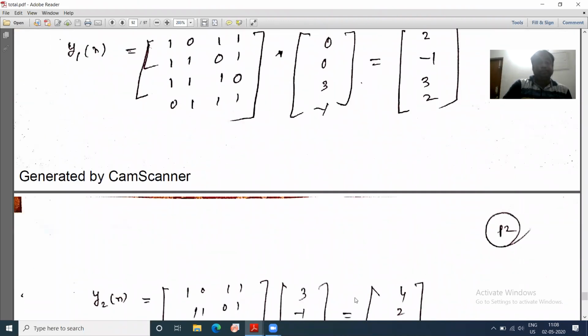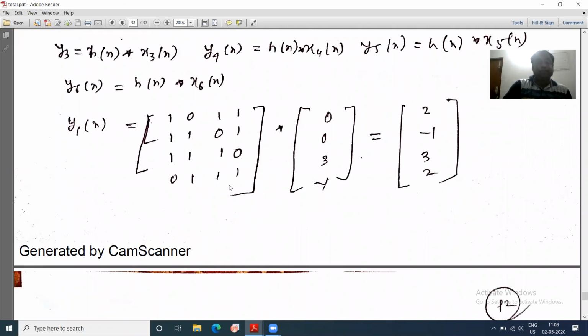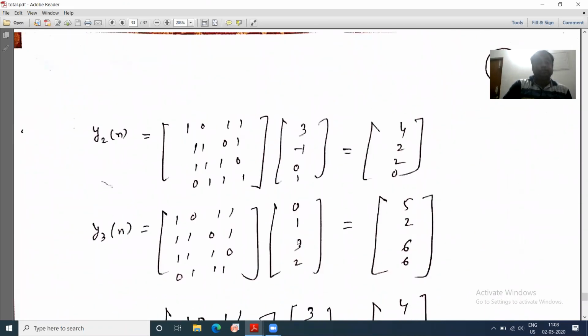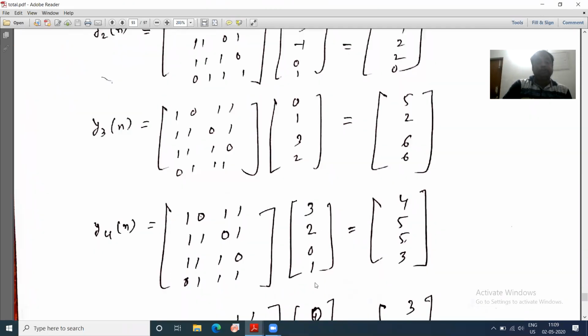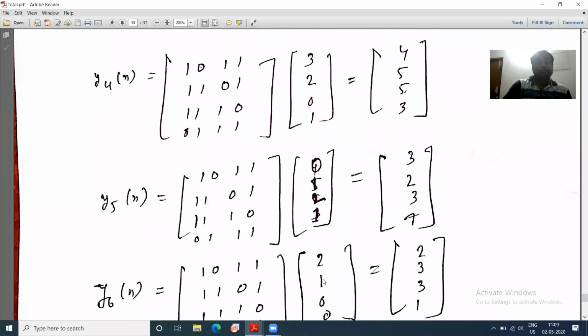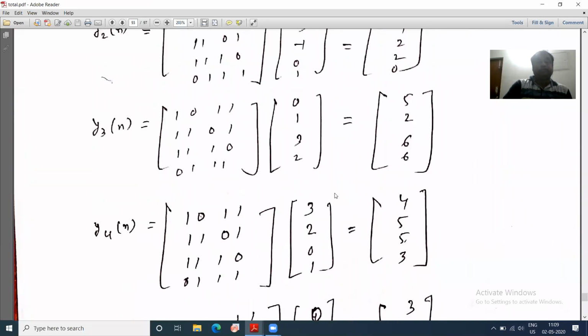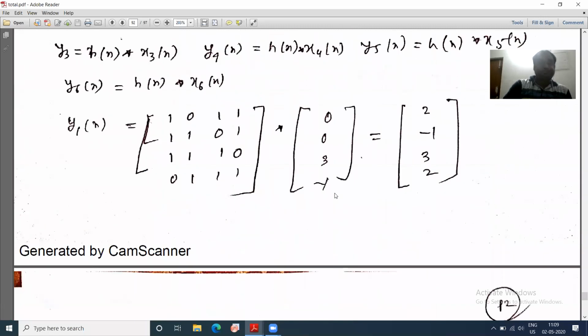The H matrix remains the same for all the calculations. This is x1, this is x2, this matrix is x3, this is x4, this is x5, and this is x6. If you calculate y with h of x4, this will give you this data. Like that you can compute, right? Once you compute, then what I have said, you have to take